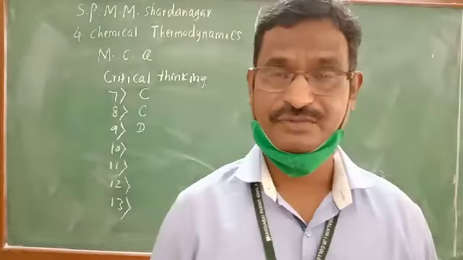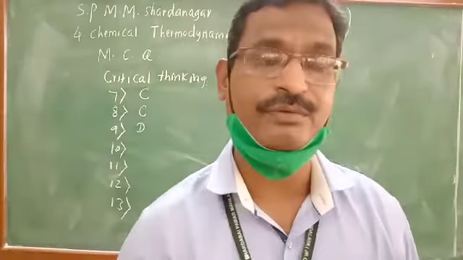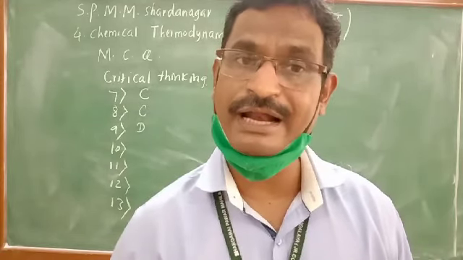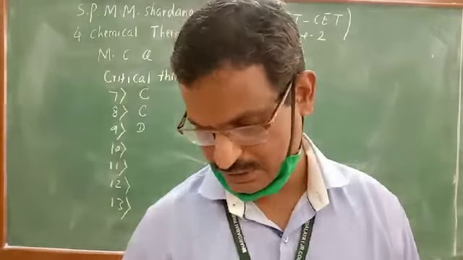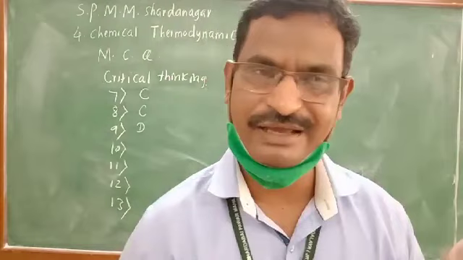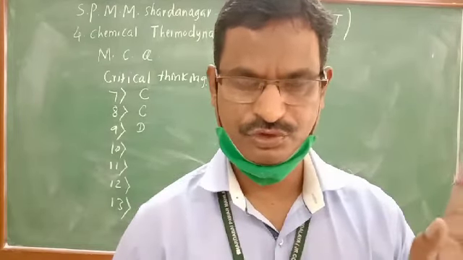Question number 10. This is important. A system is said to be at thermodynamic equilibrium when, see what happened, the temperature of the system is non-uniform, meaning the temperature is not constant. Is it at equilibrium? No. So the first is wrong.